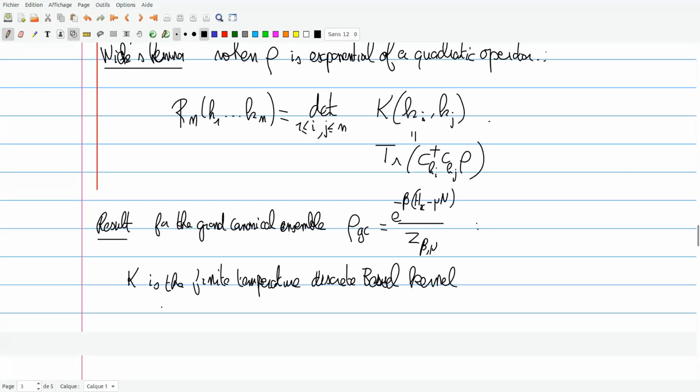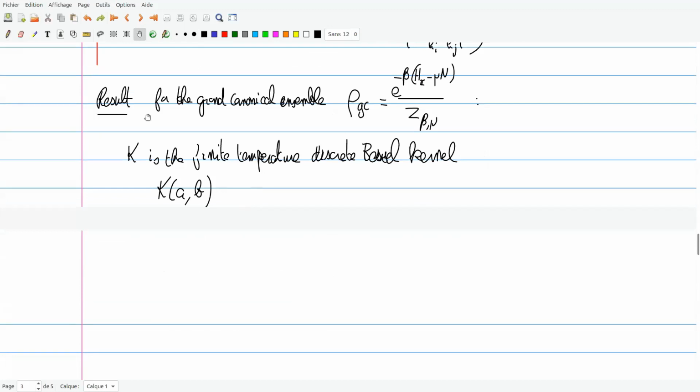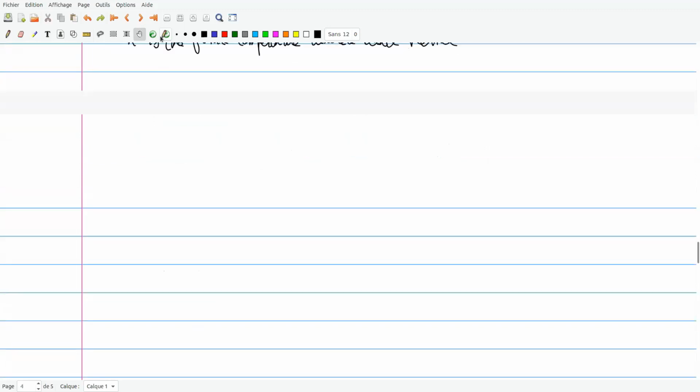It has an explicit expression, using indices a and b, which is going to be a sum over all half-integer L, and it's going to have this expression in terms of the Bessel function.